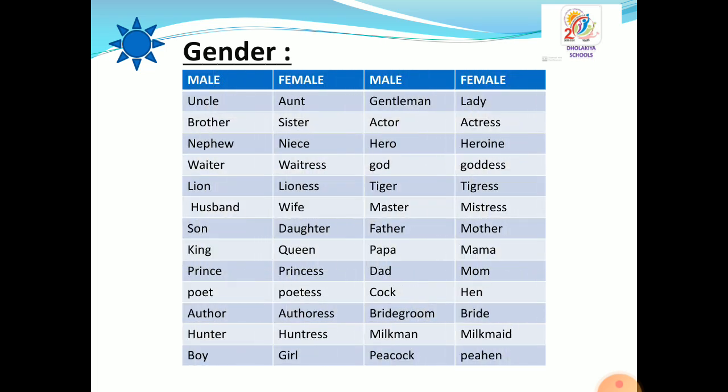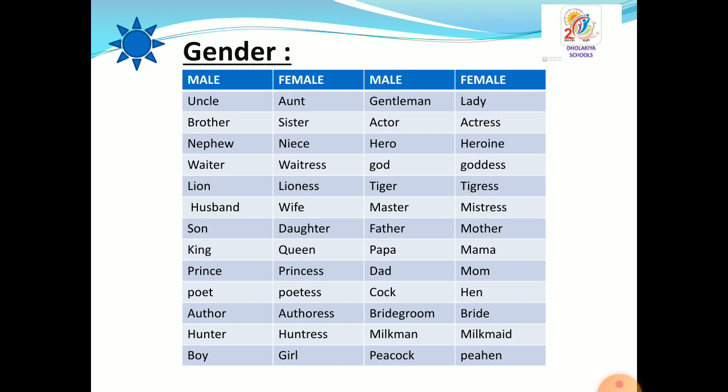First topic I have mentioned is gender, and gender is of two types. First is male and second is female. So here is a list of male and female genders. Let's read one by one. First of all, uncle transforms into aunt. Female version is aunt. Second, brother converts into sister.